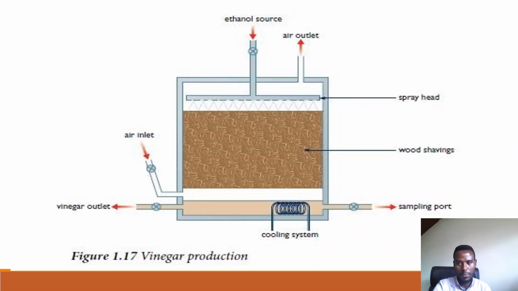This is the vinegar production diagram. When you see the air bubbles, this is the air outlet, this is the ethanol, the source of ethanol. This is the spray head, where we are spraying the alcohol. This is what we call wood shaving. This part is wood shaving.